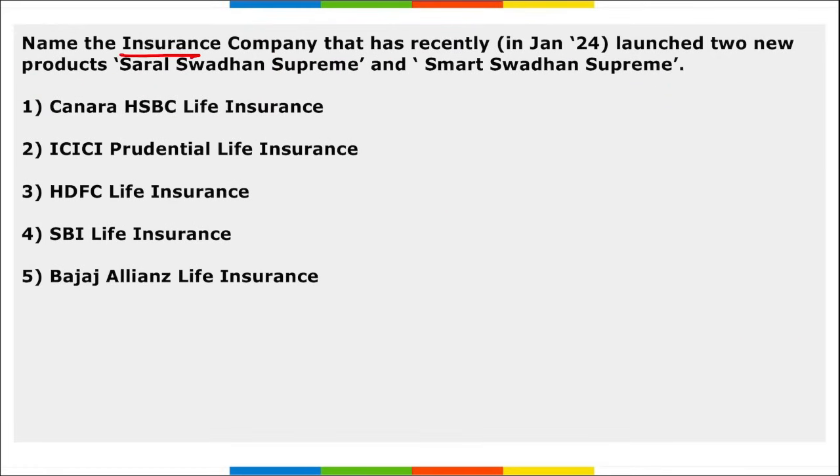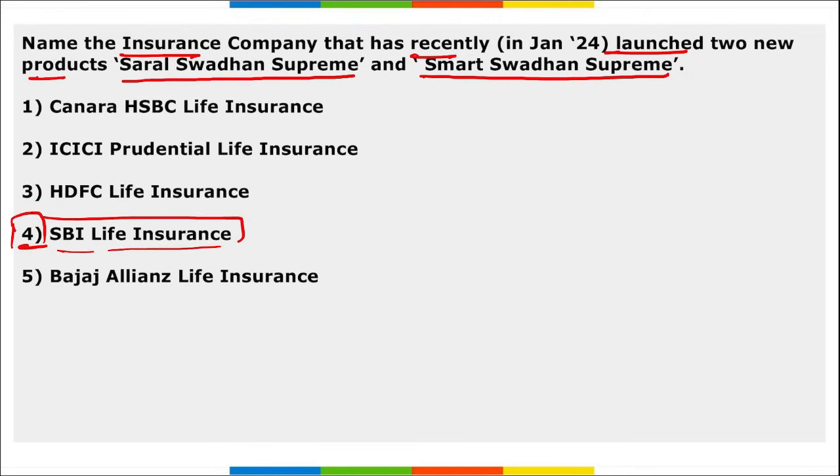Next, name the insurance company that has recently launched two new products, that is Saral Savdhan Supreme and Smart Savdhan Supreme. Which is that organization? It is SBI Life Insurance. They have launched Saral Savdhan Supreme and Smart Savdhan Supreme. These products cater to the insurance needs of individuals and fulfill their financial commitments.